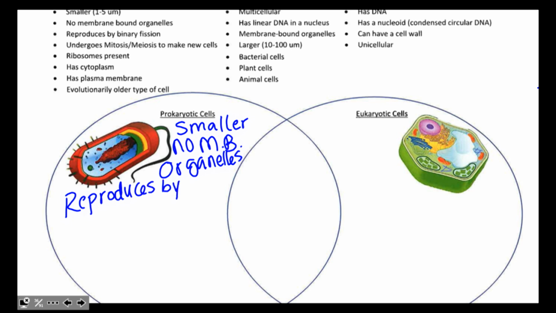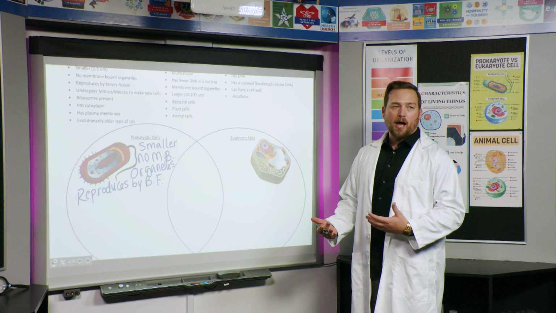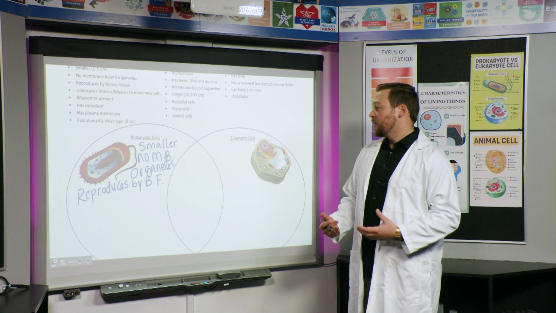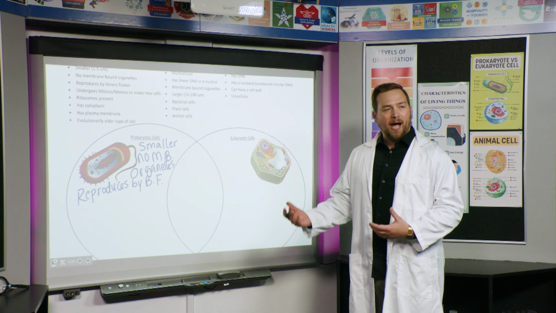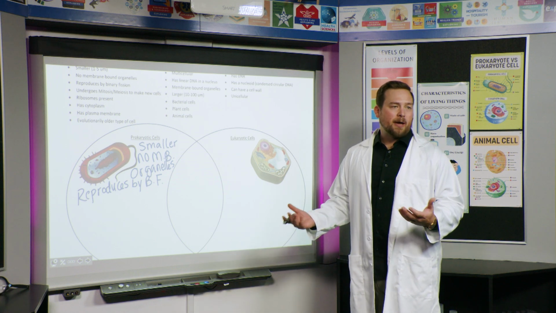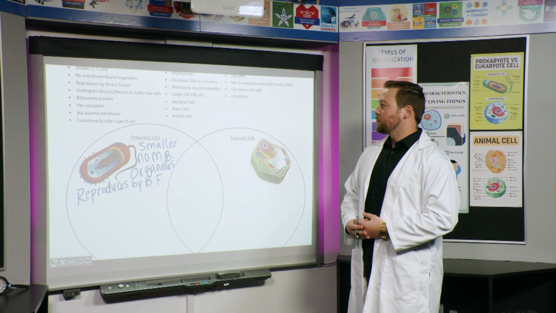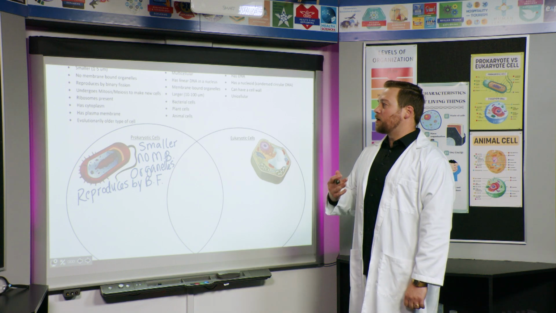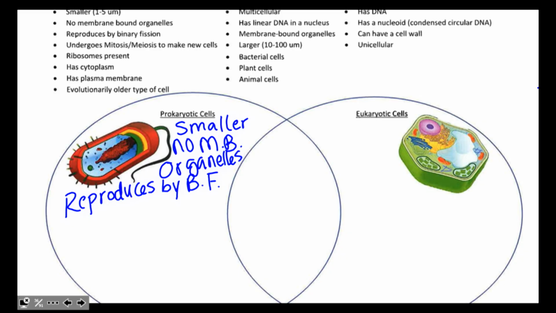I'm going to abbreviate binary fission as BF, binary fission. An easy way to remember this might be that we know the only type of prokaryotic cell is bacteria. How they reproduce is called binary fission. Binary and bacteria both start with the letter B, so that might be an easy way to remember this.